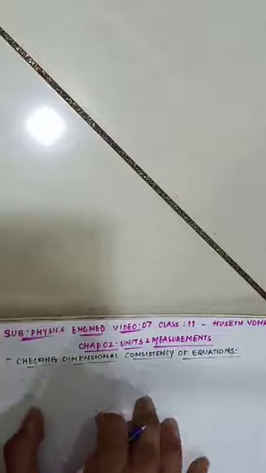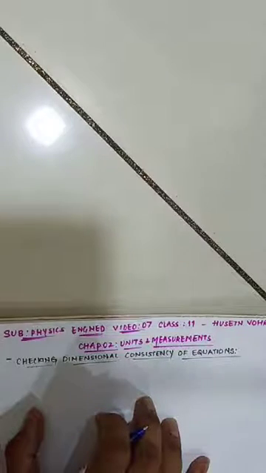We are going to study a very important topic of this chapter, and this is going to be used in various numericals that are given in the exercise to solve them. Today we are going to study the principle of homogeneity of dimensions. Before that we need to discuss checking dimensional consistency of equations. What do you mean by dimensional consistency of equations?